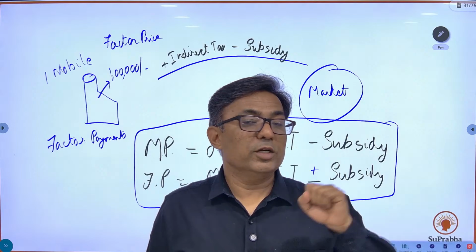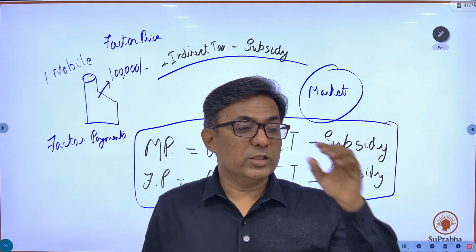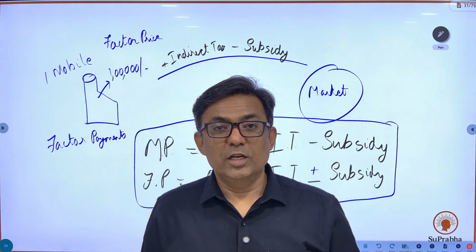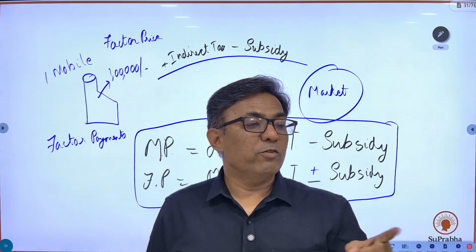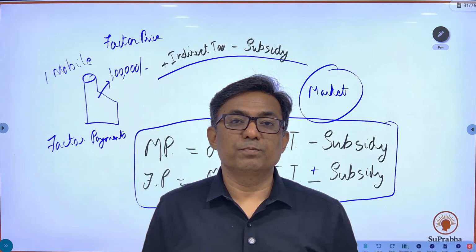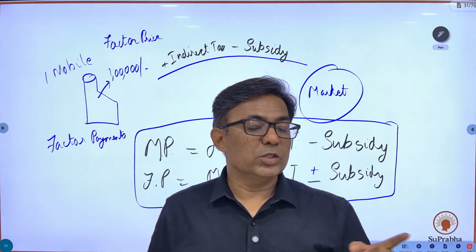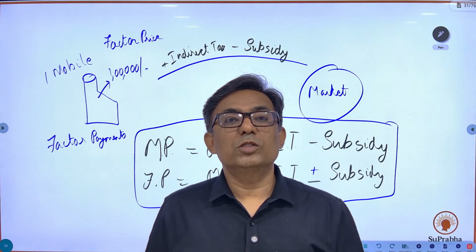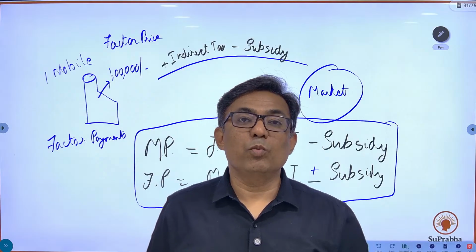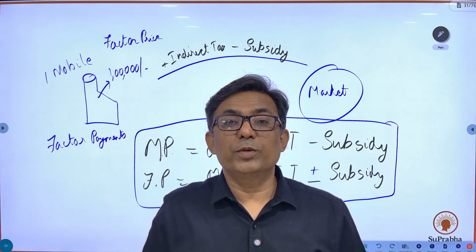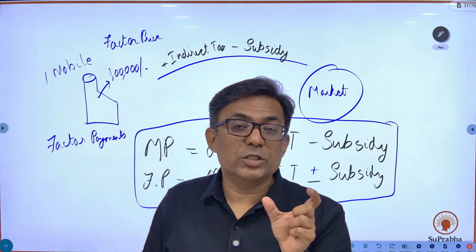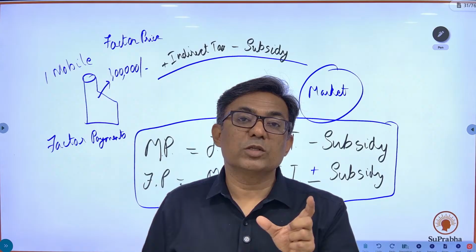If you are establishing a tanning industry, or a cigarette industry, and cigarettes are harmful for health, you will have to pay 1 lakh rupees per annum, because you are causing harm to the people or polluting the environment. Now this 1 lakh rupees is not based on how many cigarettes or leather products have been produced.